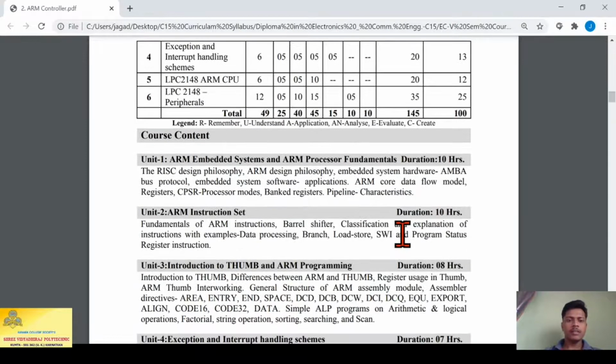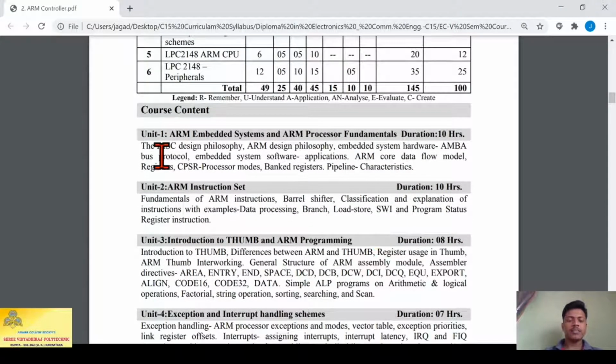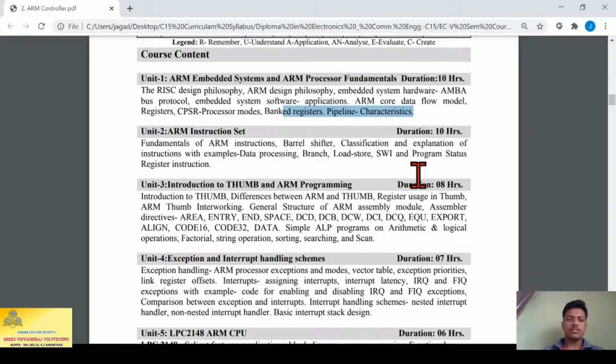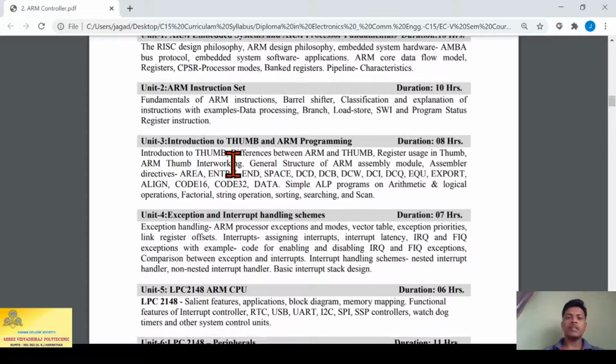If you come down, they have listed the course content here. In unit 1 you are going to study RISC design philosophy, AMBA bus protocol, embedded system software and applications, ARM core data flow model, CPSR and banked registers, and pipeline characteristics. In unit 2 you are going to study the instruction set of ARM. Different instruction sets are available for ARM, and you are going to study them deeply in unit 2.